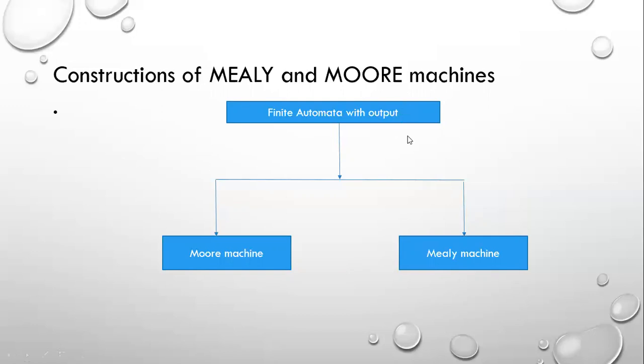The finite automata with output is categorized into two things. One is called the Moore machine, the other one is called the Mealy machine. So how do we compare these two machines?